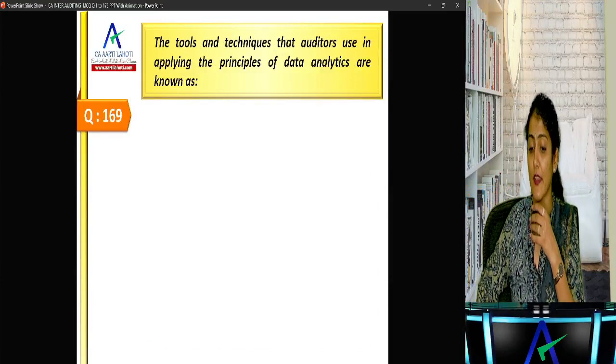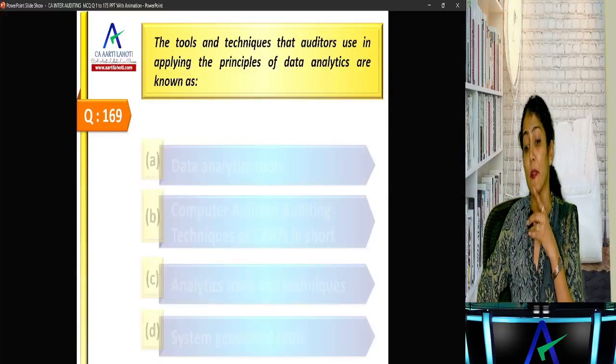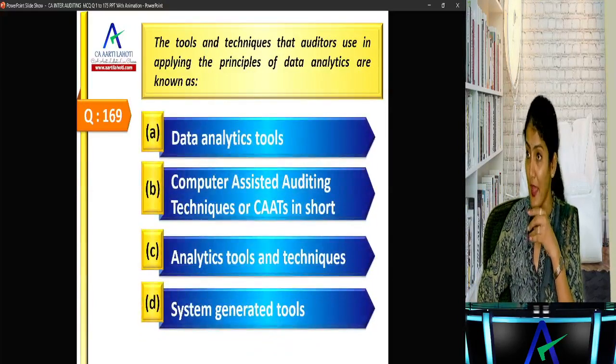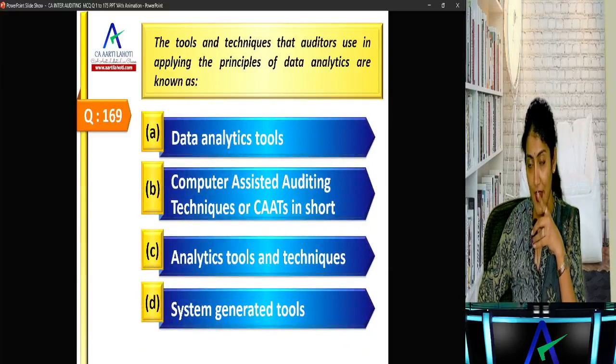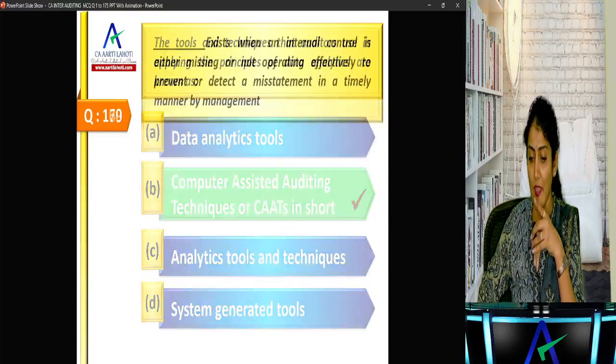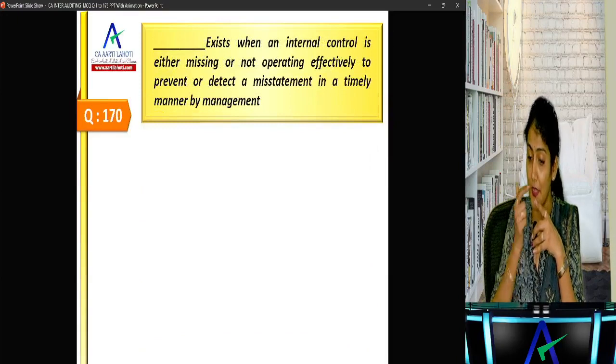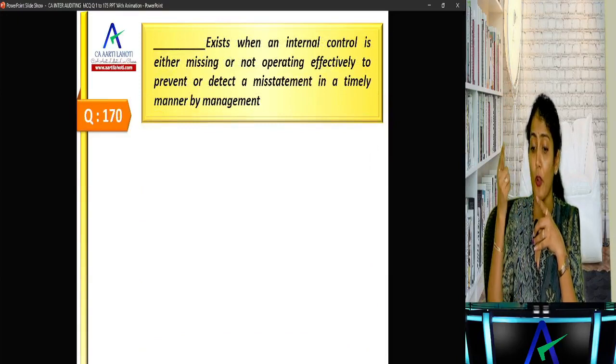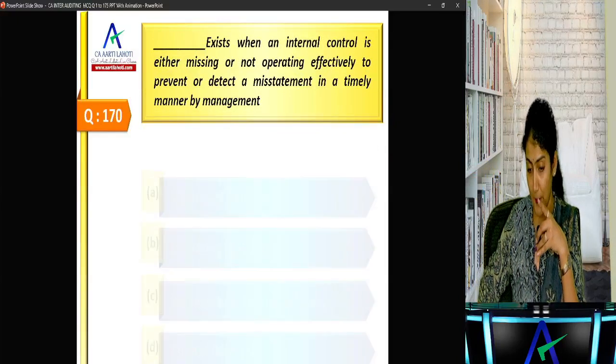The tools and techniques that auditor uses in applying the principles of data analytics are known as CATs, right? The data analytics used in an audit are called as the CATs. Then dash exists when an internal control is either missing or not operating effectively to.